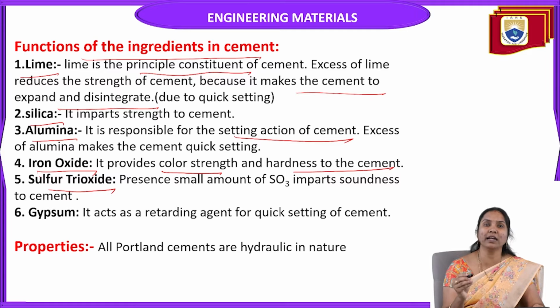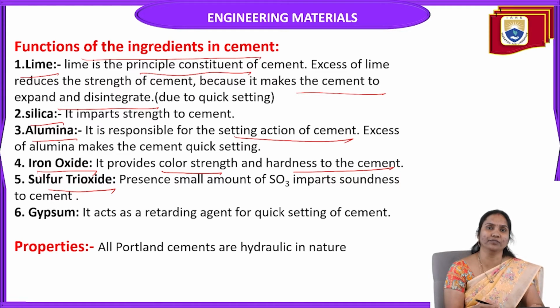Unsoundness means the volume of cement changes, and in this case it also reduces the strength of cement. Sound means it will be the proper volume; unsound means it is not the exact volume. It changes the strength of cement.